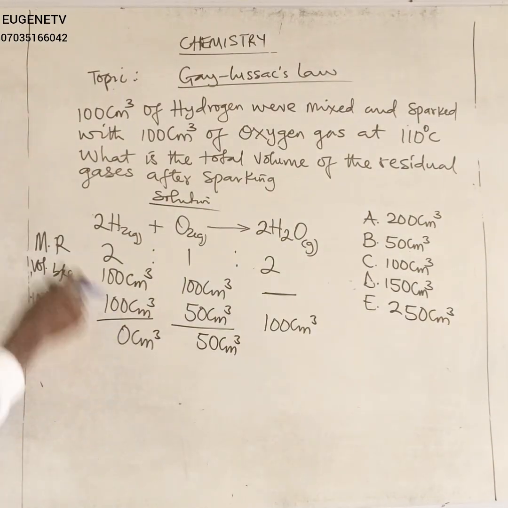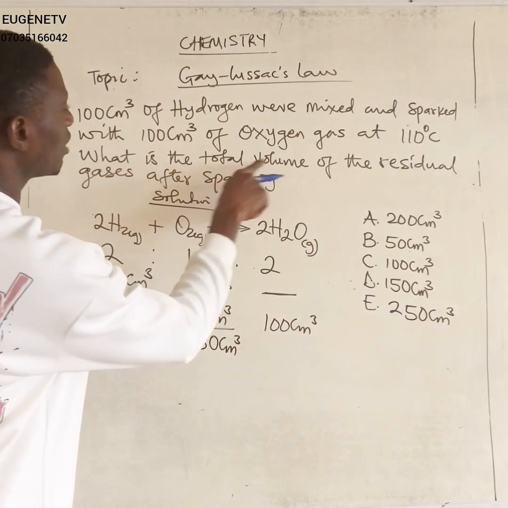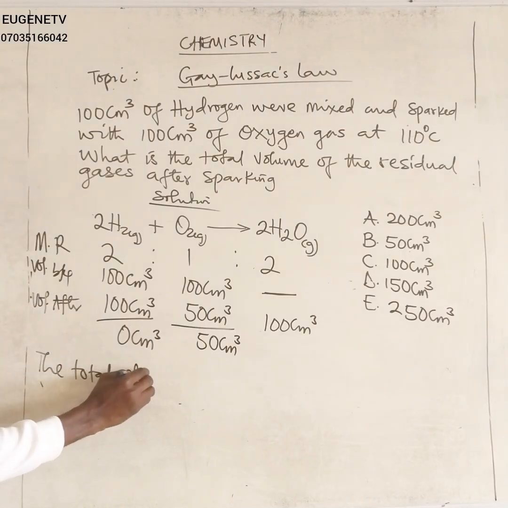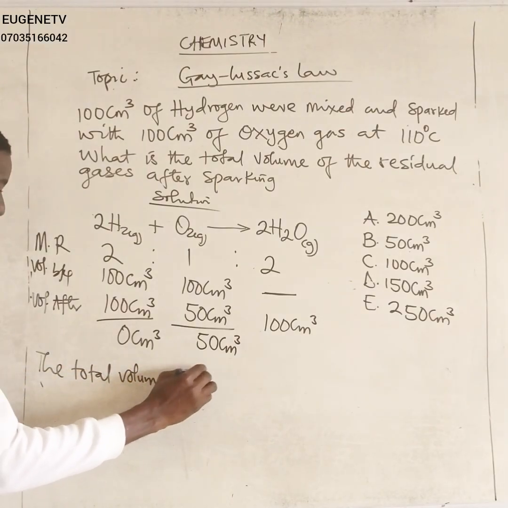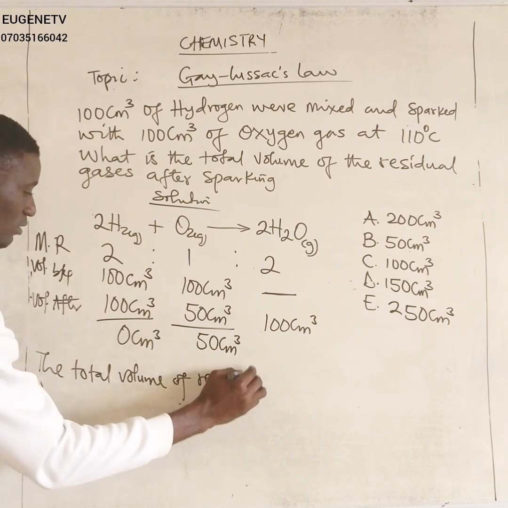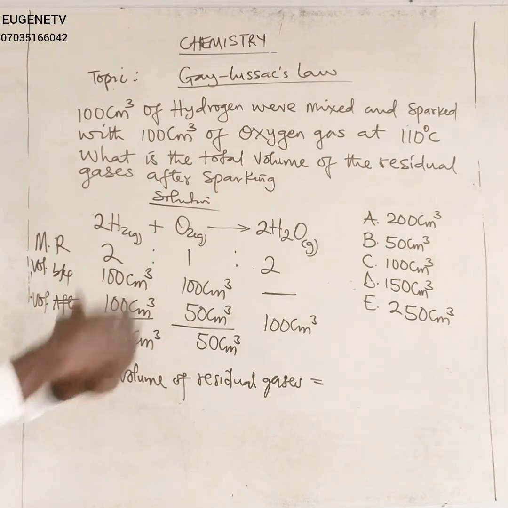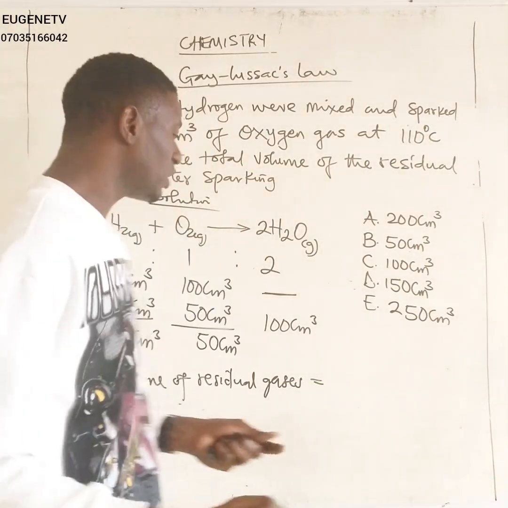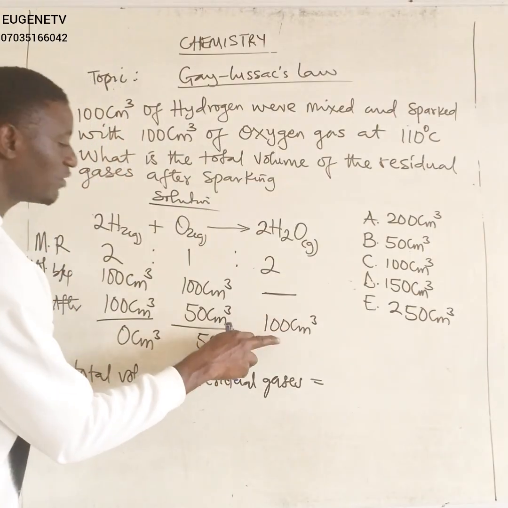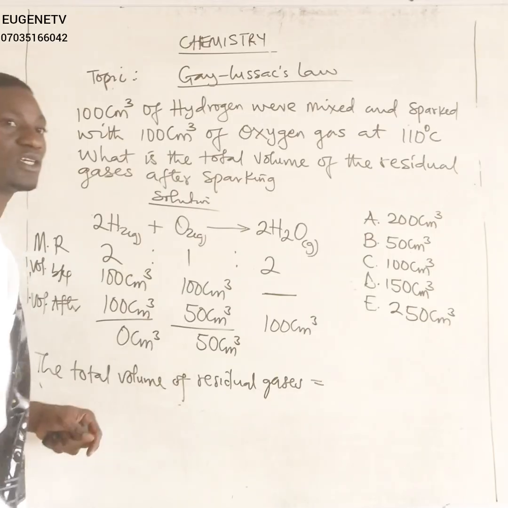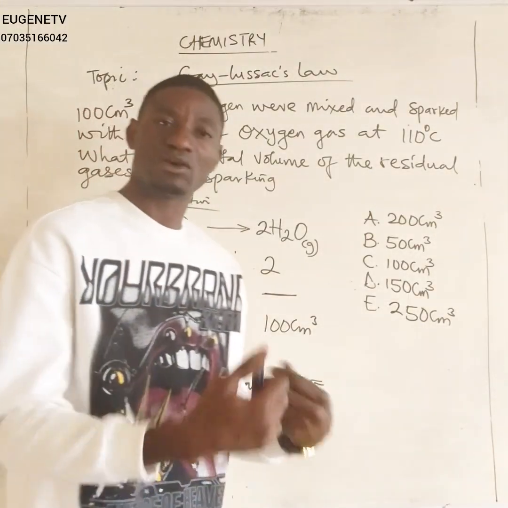Alright? So the question now says, what is the total volume of the residual gas? So if we want to determine the total volume of residual gases, residual gases simply means at the end of the reaction, what are the gases that will remain there? Remember, in that container, we are going to have the volume of the product here, and also the excess volume, the unreacted volume that refused to react. So everything will just be in the container as a kind of residue.